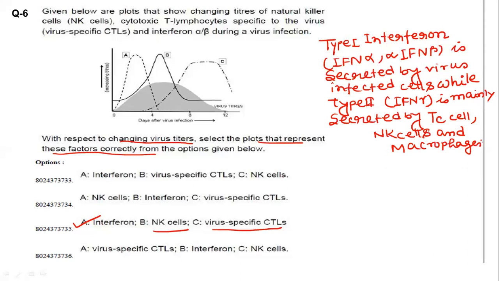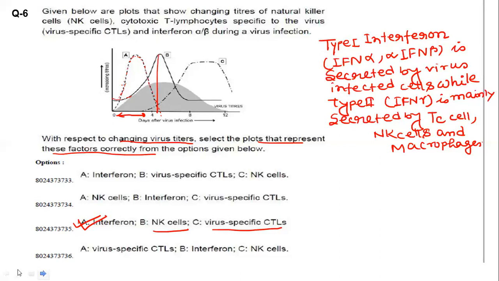Now, it is secreted by the virus infected cells. So the first level is the natural killer cells. First infection, then the level of interferon is high at the first moment, the first few days. After interferon declines, the maximum of the natural killer cells, and then the virus specific cytotoxic T cells. So this one will be the correct answer.